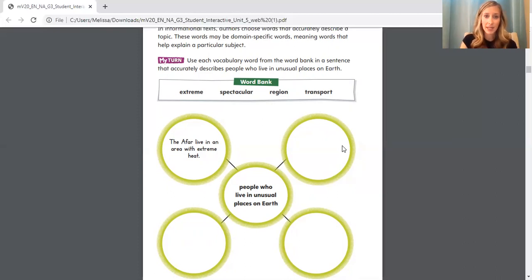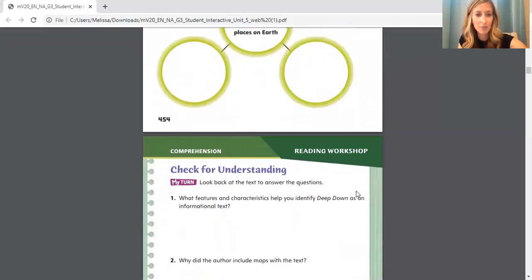You can always reread. But the main goal is that in these 3 circles, you need to use the 3 words that have not been used yet, spectacular, region, and transport, in a sentence that describes some of the people that you've read about. When you finish this page, you're going to move on to page 455.